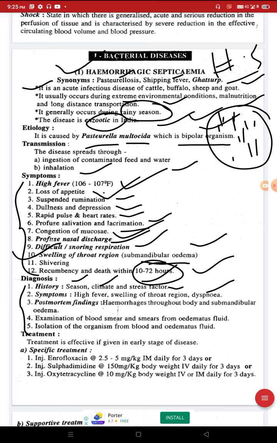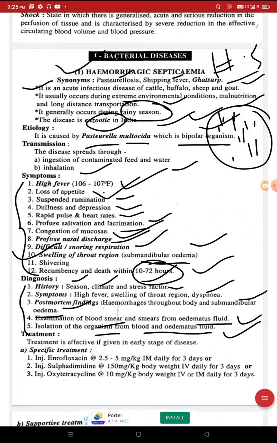Postmortem findings: hemorrhages throughout body and submandibular edema, means edema seen in throat region. Examination of blood smear and smears from edematous fluids. Isolation of organism from blood and edematous fluid.